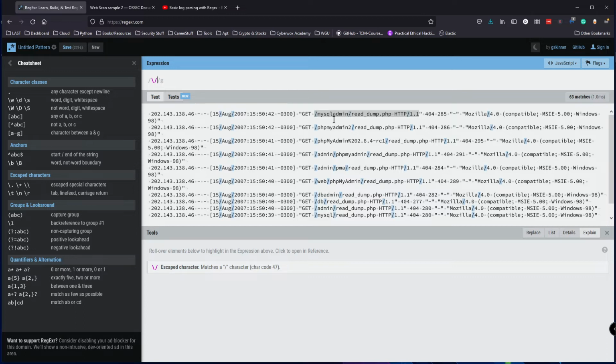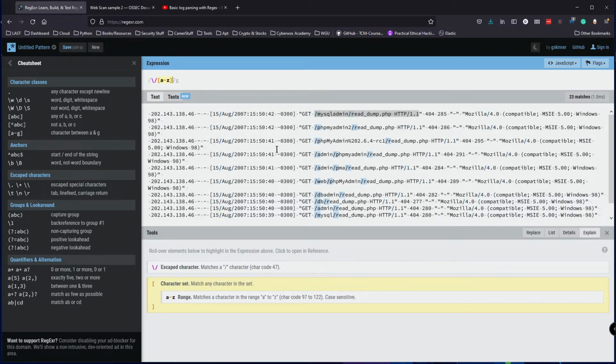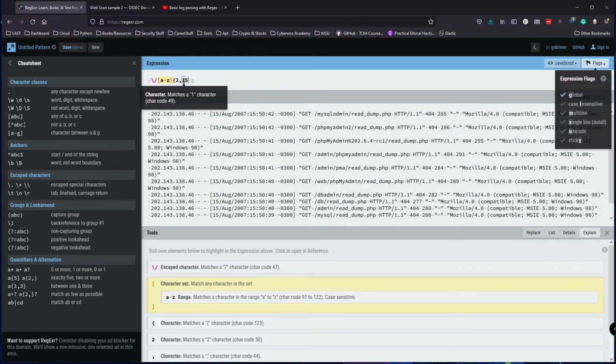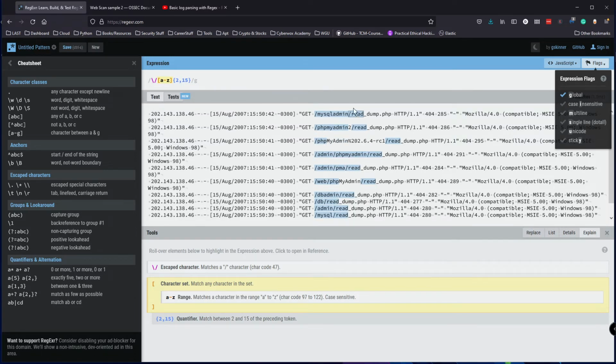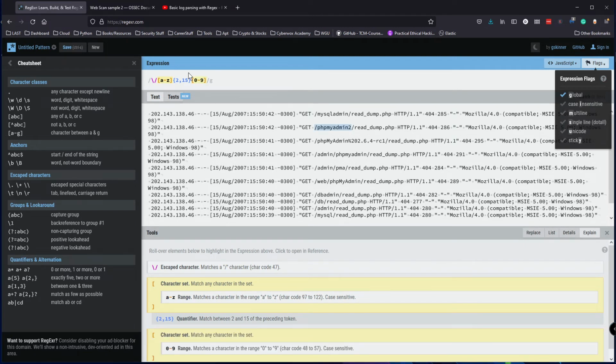So we're looking for characters, mostly lowercase. So far I only see lowercase. Let's just specify for only a to z lowercase, and characters between, I'd say the smallest number of characters we have is 2, and the highest number of characters here, for good measure, let's just put it at 15, just in case we have really long things. So we're able to get this, and we also have a number here. So just in case we have a number, let's also add 0 to 9. Okay, to catch that. So it's only caught this one.